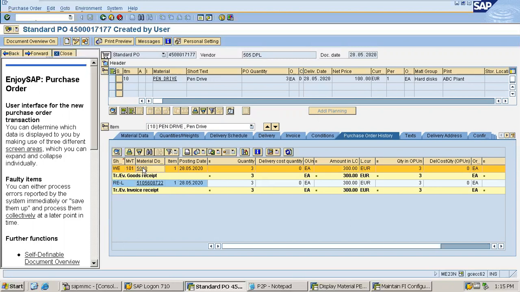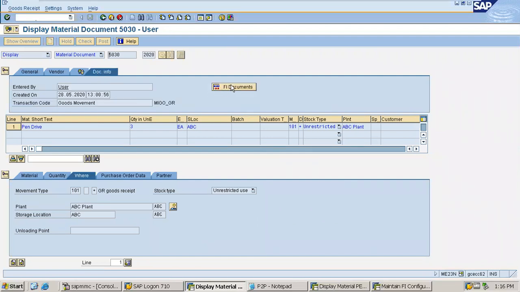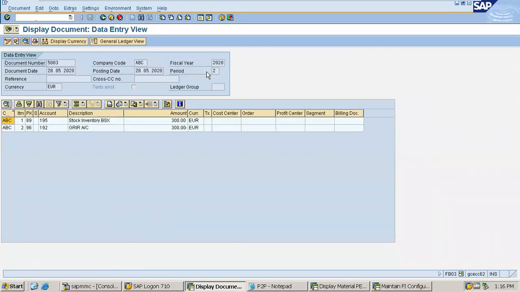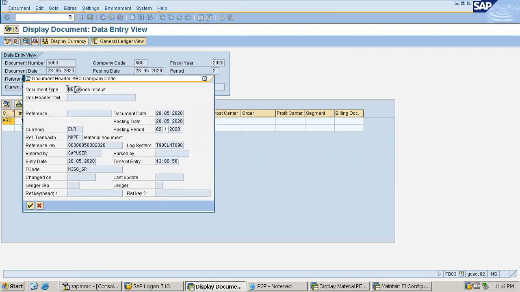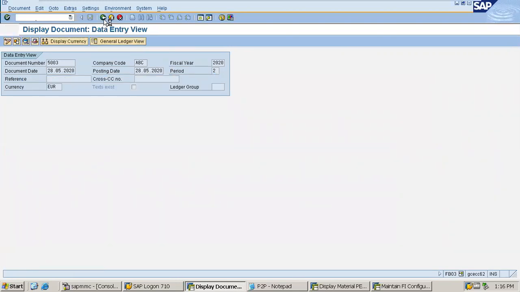displaying one by one. First of all, I'm going to the goods received document, which you have already seen. However, I'm going inside and displaying once again the document info, FI document, which you already have seen, but still I'm displaying once again. Stock debit to GRIR, absolutely fine. Going to the header, it is the goods received and the document type is being shown perfectly. Now coming back and going to the next line, that is the IR, means the invoice receipt. Coming back, it is taking a bit of time.